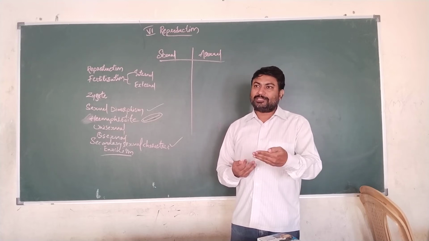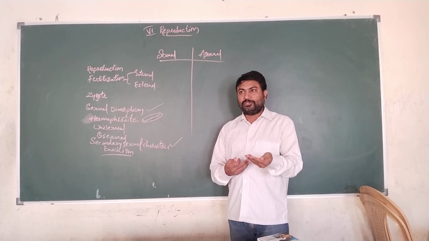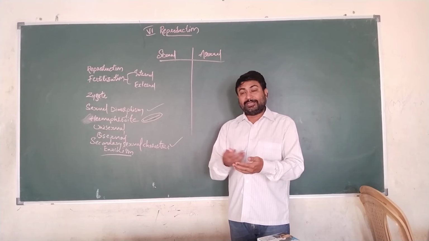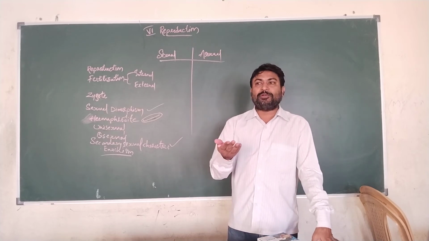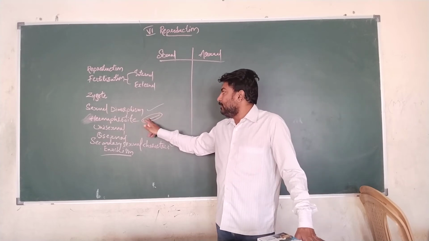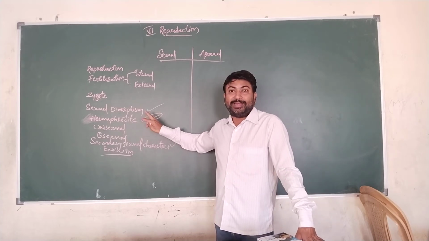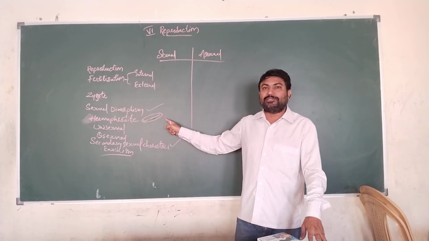Male reproductive organs are present, female reproductive organs are present. They will produce ova as well as sperms, but self-fertilization will not take place because female reproductive organs mature much earlier than the male reproductive organs. This is the phenomenon where both male sex organs and female sex organs are present in the same living organism.